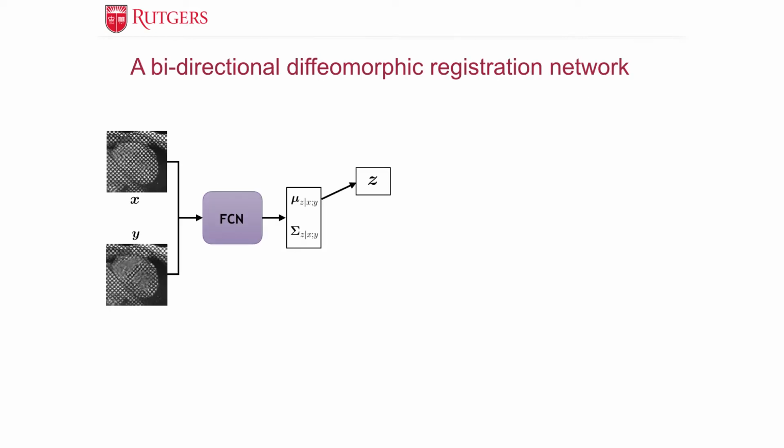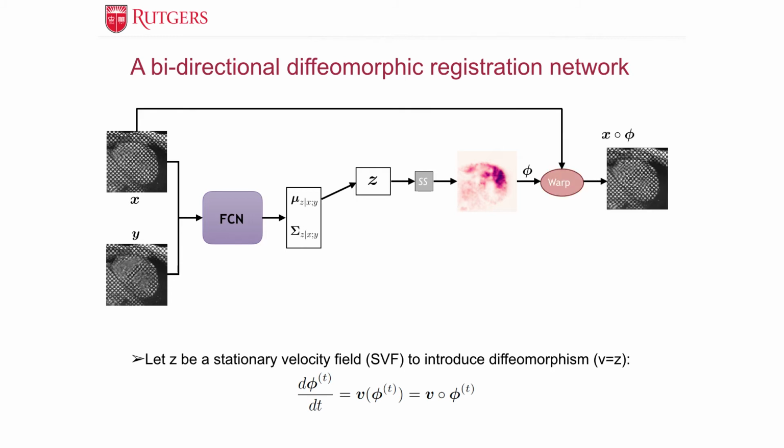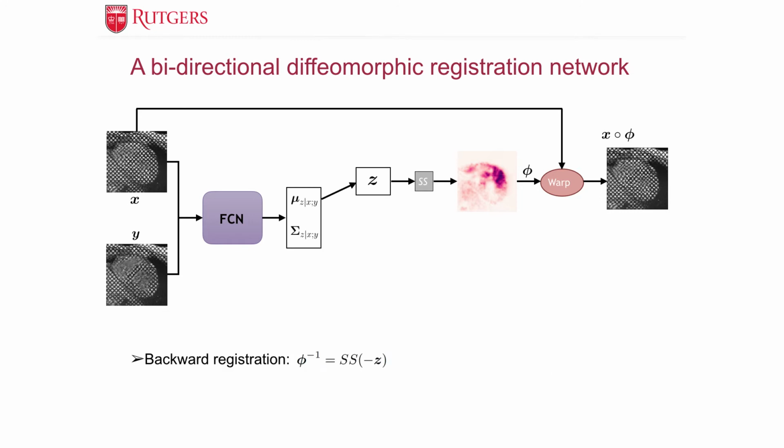For the inf motion field estimation, we make use of the VAE model, in which we parameterize the inf motion by a latent variable z. We then let z be a stationary velocity field to introduce the diffeomorphism, and we can use a scaling and squaring layer to compute the inf motion phi from z. In a diffeomorphic registration framework, we can easily get the inverse inf motion by inputting minus z into the SS layer.